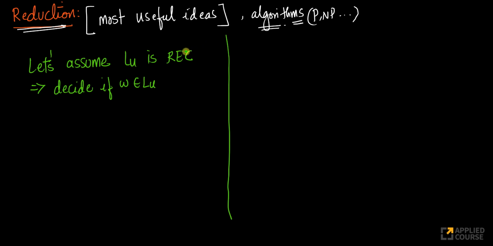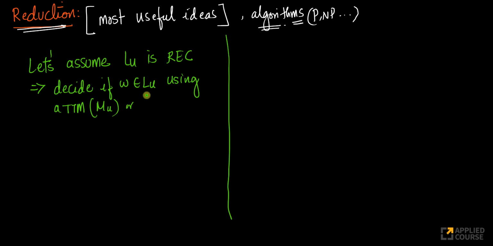If there is a total Turing machine which always halts, I can always decide if this is true using a total Turing machine, or a Turing machine that always halts. Instead of saying Turing machine that always halts, I'll just say total Turing machine or a decider. Let's call this total Turing machine MU, because this can help me decide if W belongs to LU or not.